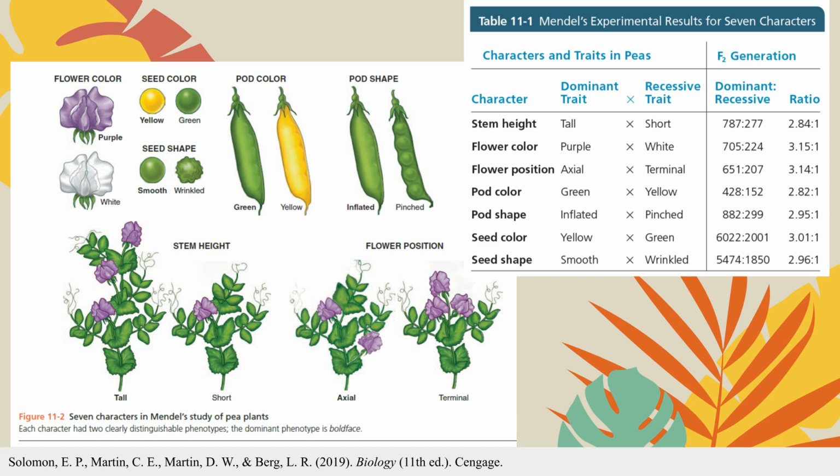He studied traits like flower color, seed shape, and plant height. Mendel discovered that traits come in pairs, and that one trait can be dominant while the other is recessive. His results showed consistent ratios in offspring, which revealed that inheritance follows clear rules rather than chance. This work laid the foundation for modern genetics.